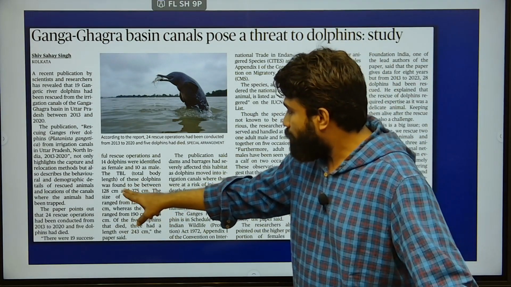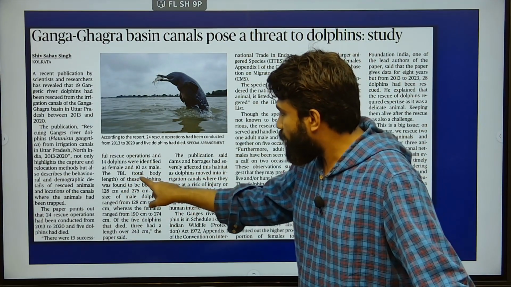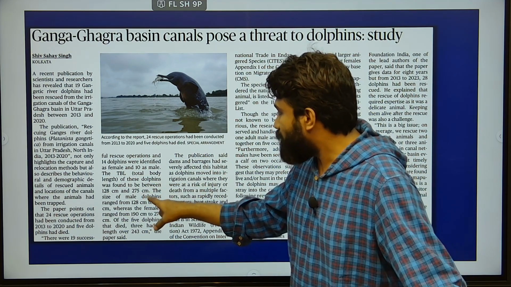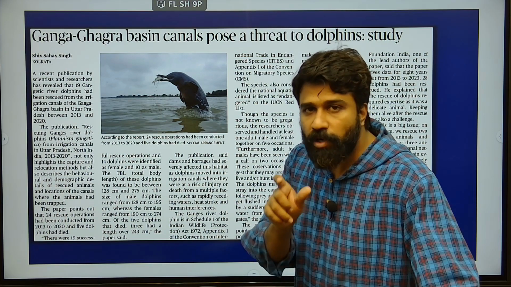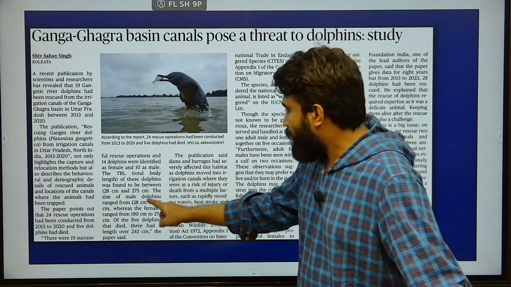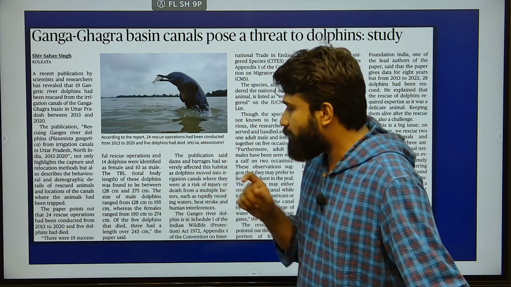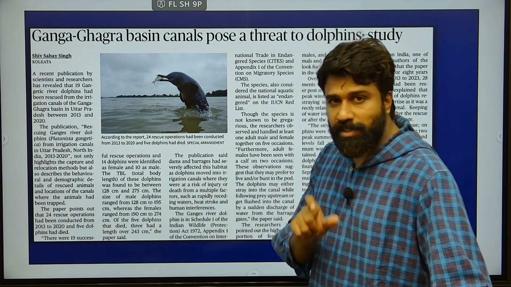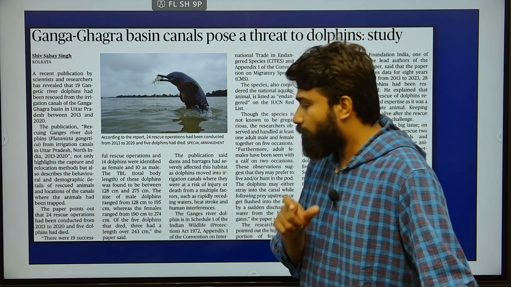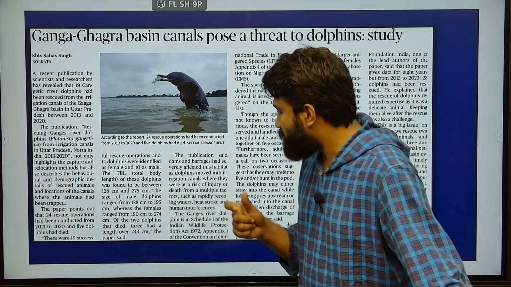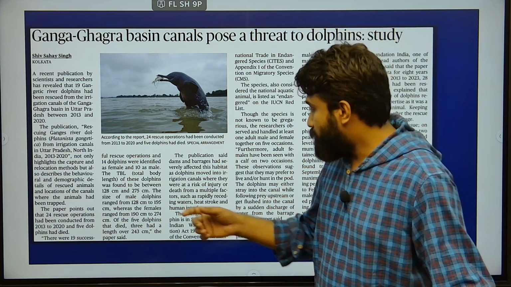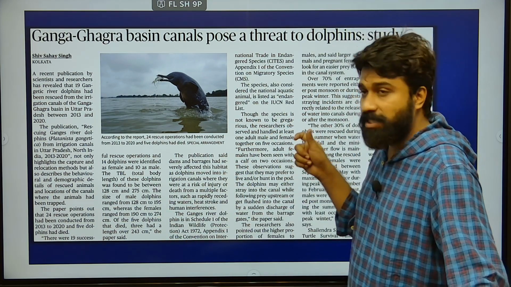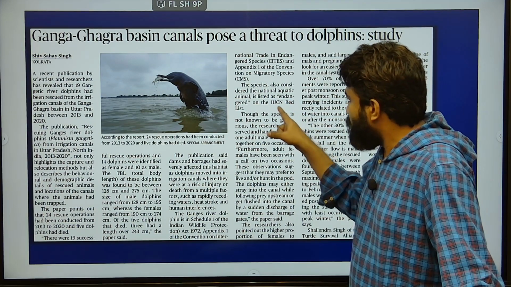Here, the dolphin length, that means the total body length, TBL, of these dolphins was found to be between 128 centimeters and 275 centimeters. It is the usual total body length of the dolphin. Coming to the male, dolphin length is around 128 centimeters to 195 centimeters, and the female dolphin length is between 190 to 274 centimeters. And recently, a total body length of around 243 centimeters has been found by these scientists in those dolphins which died in nature. That means this Gangetic species is endangered on the IUCN Red List.